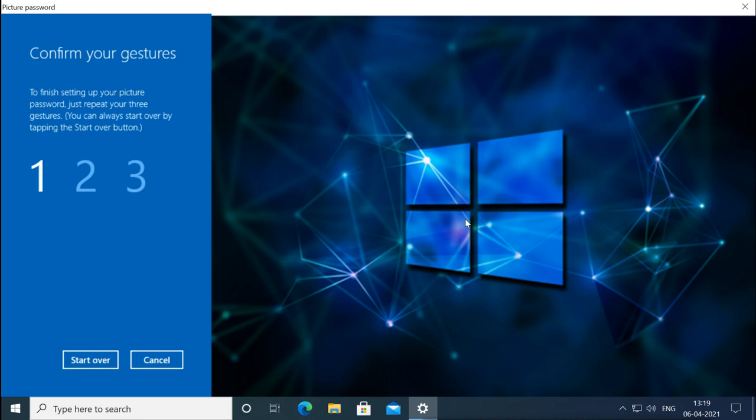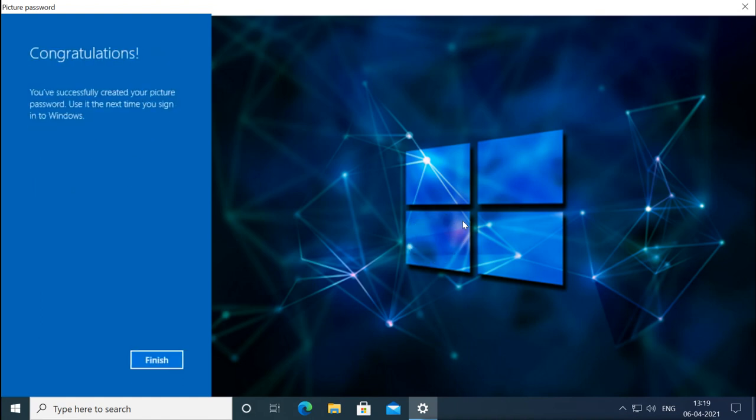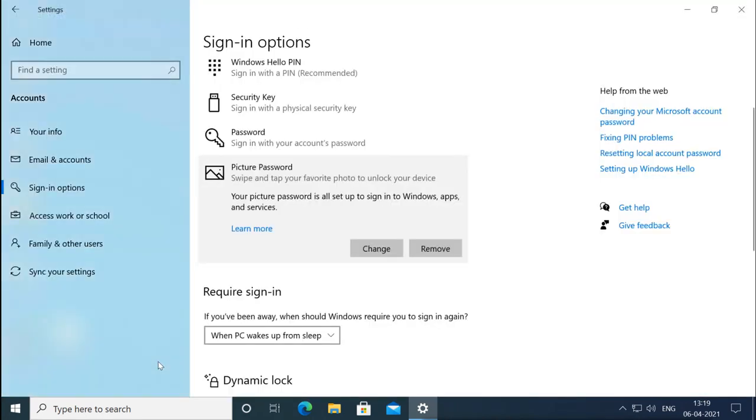Now it says confirm your gestures again. So my first gesture was this, then the second gesture was this, and the third gesture was the circle. Congratulations, you have successfully created the password, and now I will say finish. And now you have the option here to change or remove the picture password.